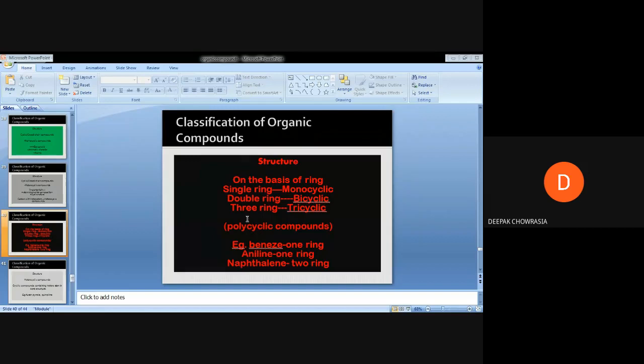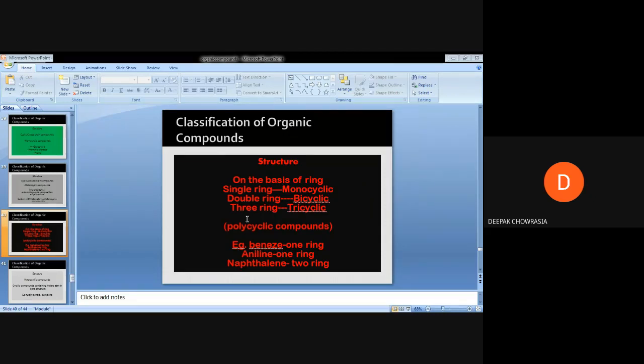Although I have not mentioned this in the introductory part where I mentioned the classification of organic compounds, where I mentioned the source, the structure and the functional group, under the structure I further subclassify the organic compounds on the basis of the total number of rings, or cyclic structures, that the molecule contains.